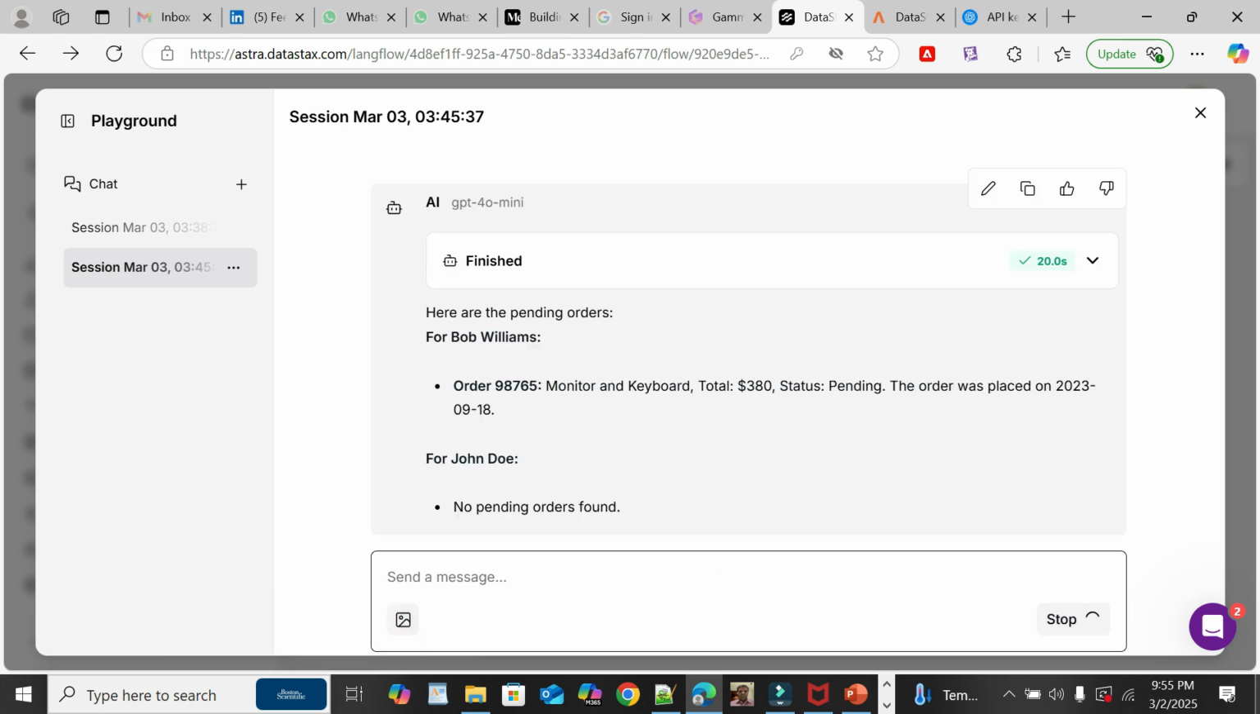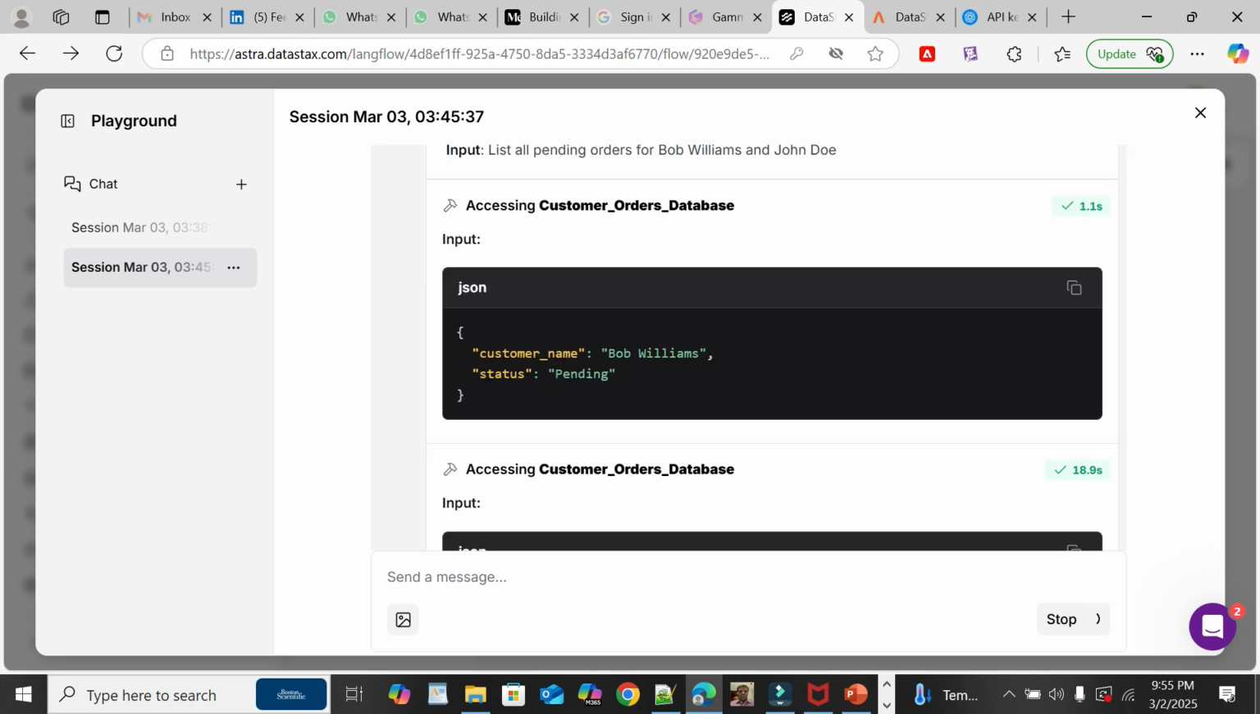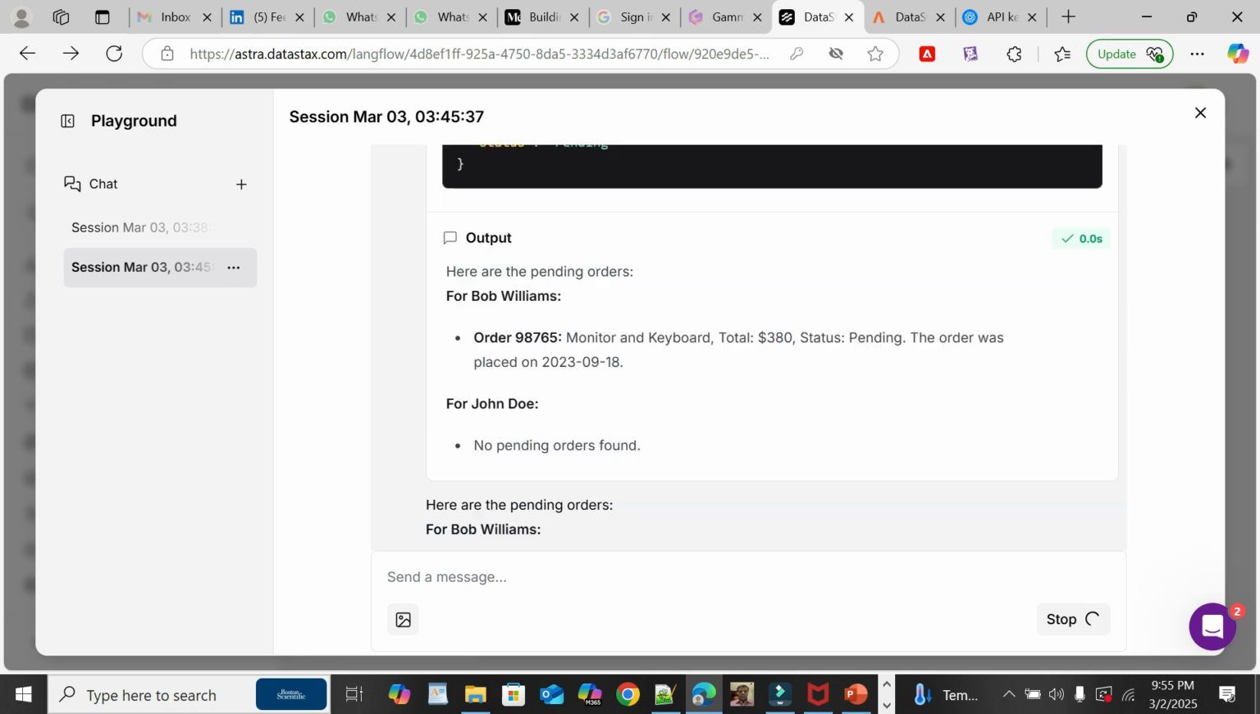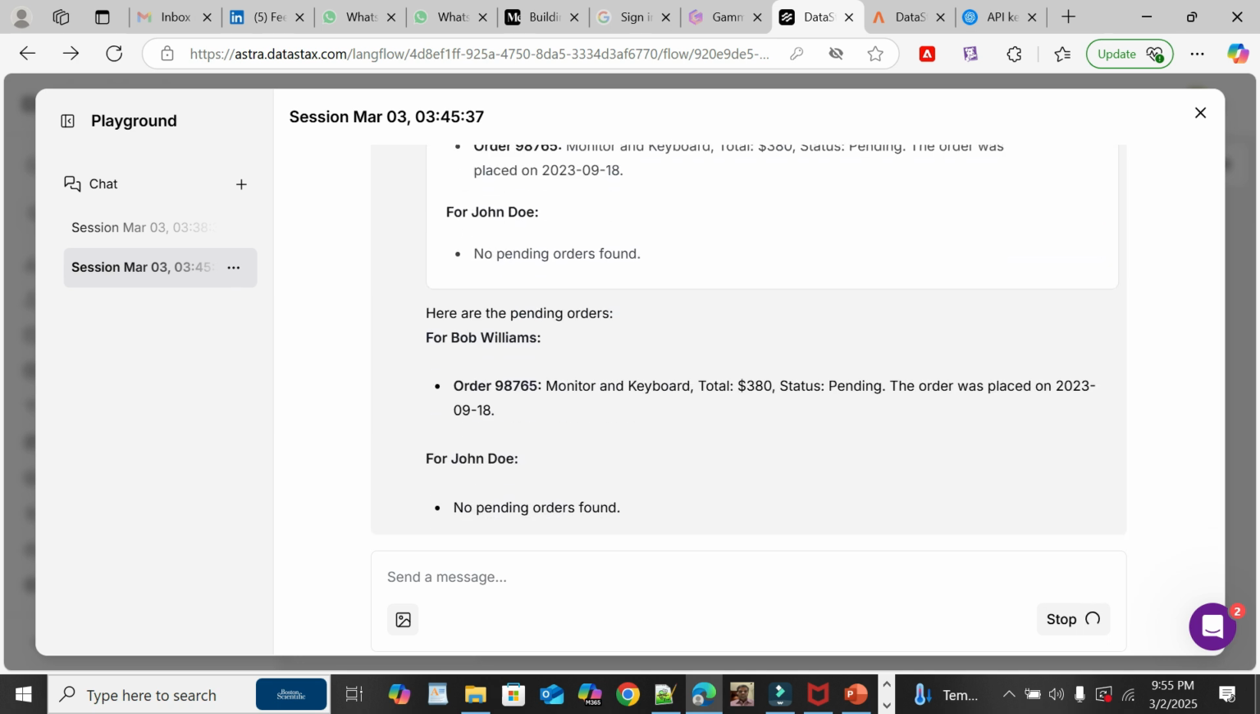Okay, now we got the response. Again same thing, the input was sent, customer name and status. Now it got one more request, customer name John Doe, then status pending, then received the output. It combined the output and gave it to us. It says for Bob Williams, order 98765, monitor and keyboard, total $380, status pending. The order was placed on 2023-09-18. For John Doe, no pending orders found.